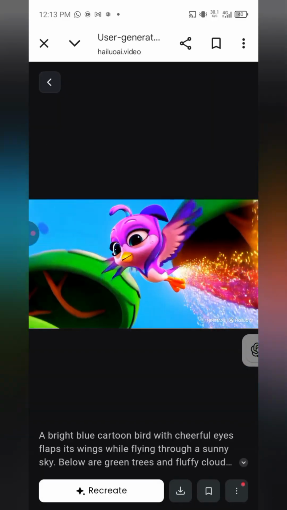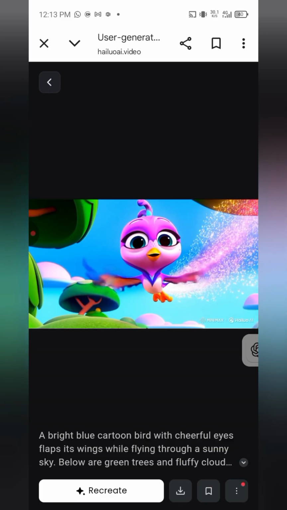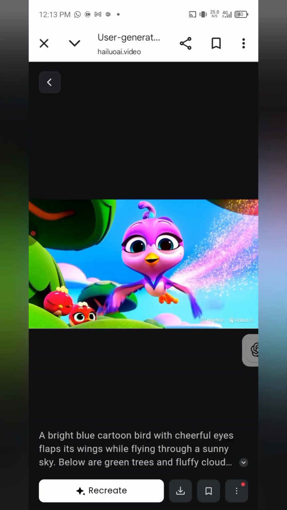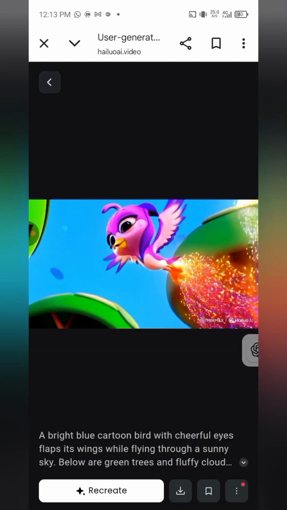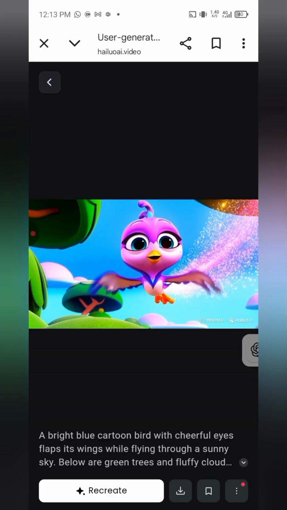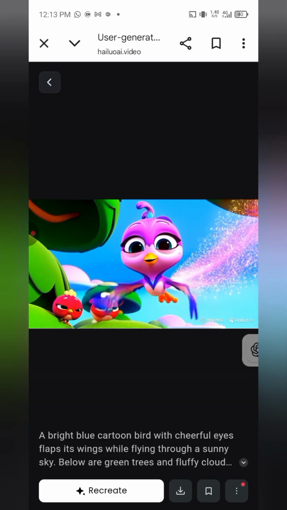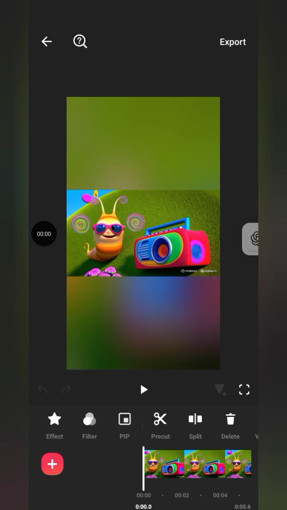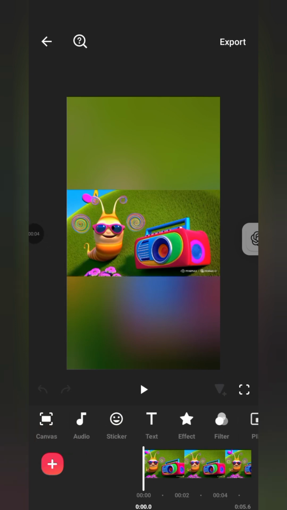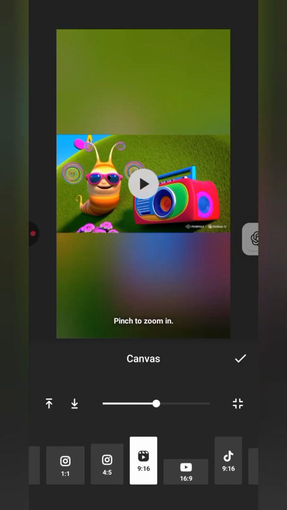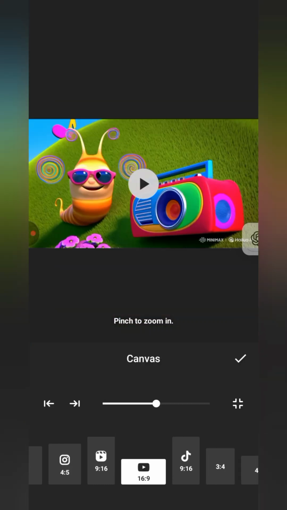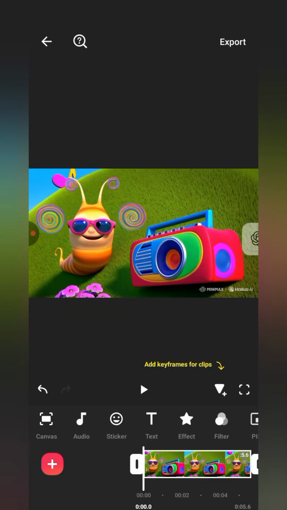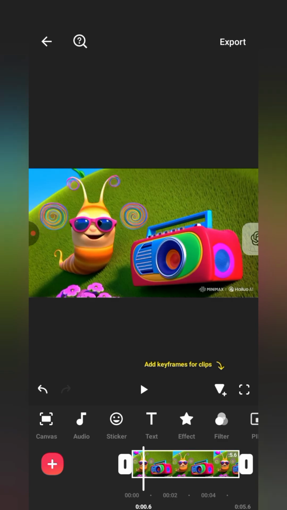So it has created all of this. It's going to create from your image, give you an image, and then it's going to give you a video of it. Okay, so this is it. I mean, this is really, really nice. So what Hailuo AI does is it creates images to video. Do you get? As you're giving your prompt of your image, it's going to create it and make it in video form.